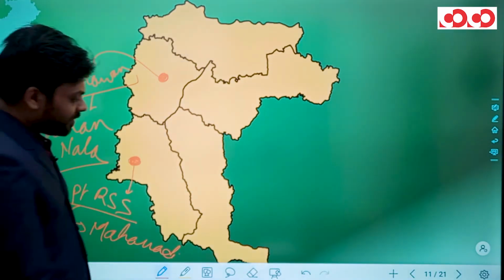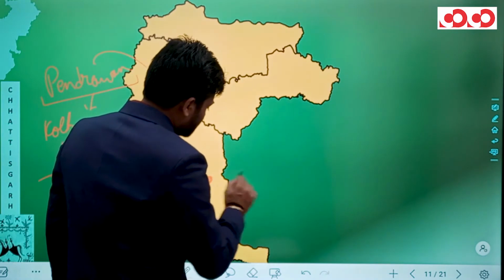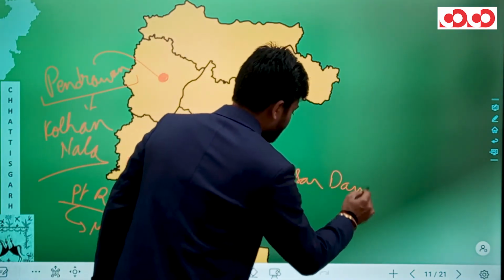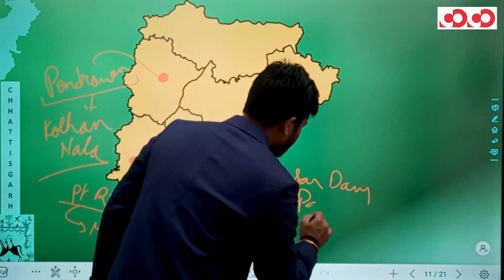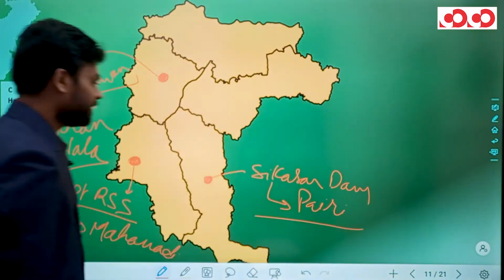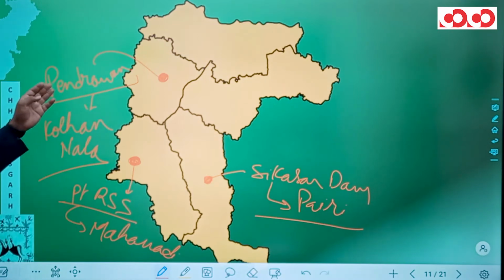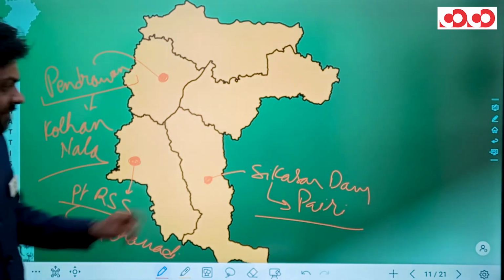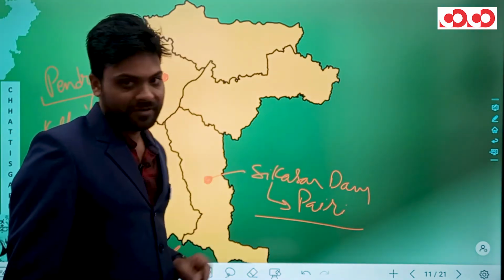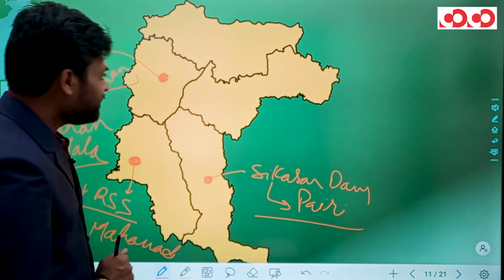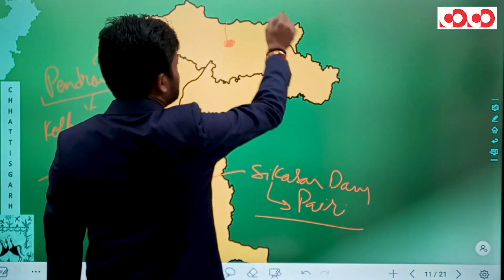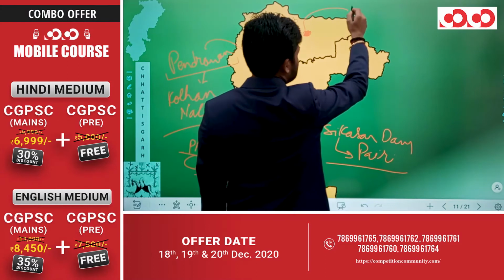Talking about this Gariyaband district, we have this Sikasar Dam, and this Sikasar Dam is over river Peri. So we have seen Pendravan, Kolhan Nala, Pandit Ravi Shankar Shukla, Mahanadi, and we have seen Sikasar, Peri river. Finally, we have this Jonk project.